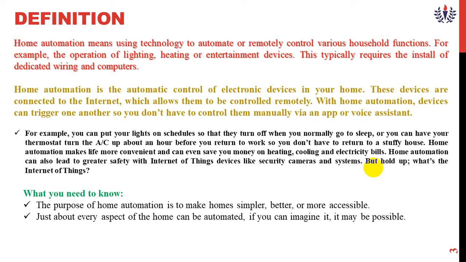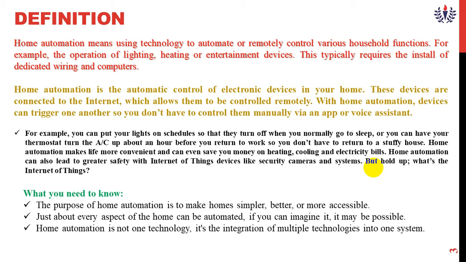It is fully automated, and it is an integration of multiple technologies into one system. For example, with one mobile and a small touch screen, you can operate all the devices fixed in the building.